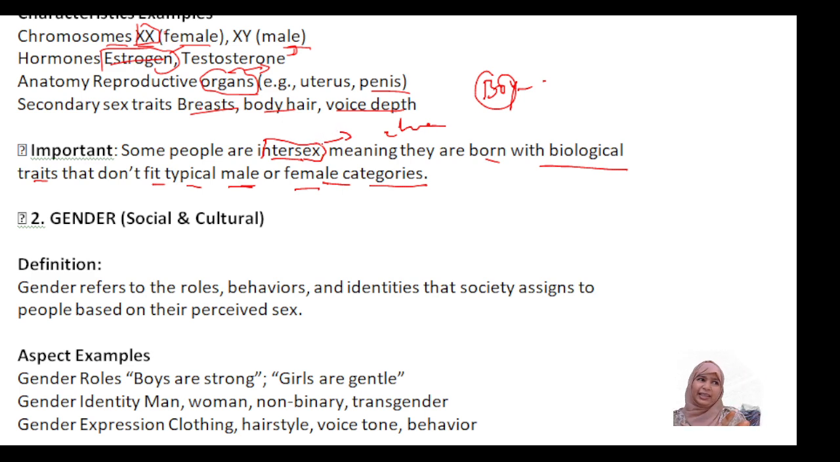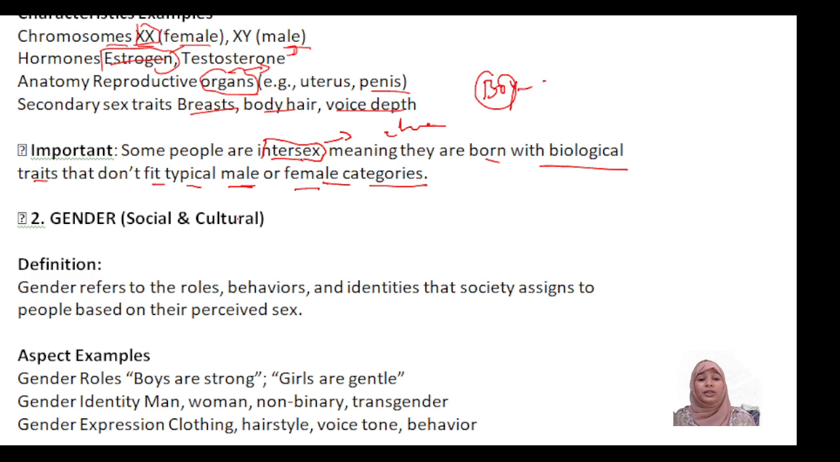Physically they may look like a female, but mentally they behave like a boy. That is what is called intersex. We can see a mixture of hormones or chromosomes in them. Both hormones can be seen in them.